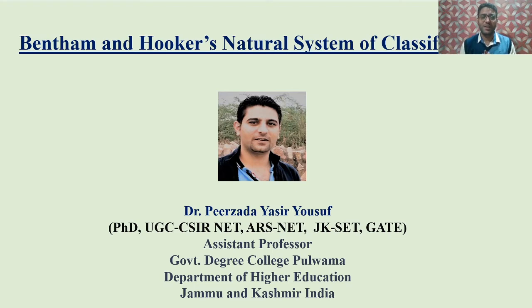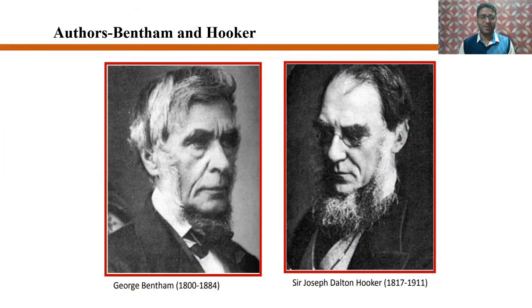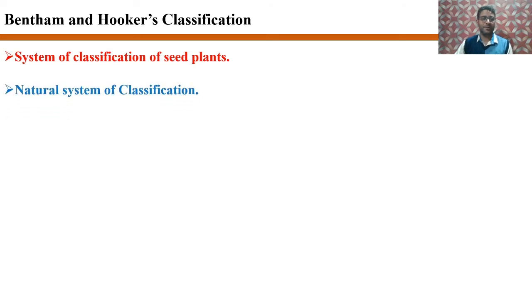One of the important and most widely known natural system of classification was proposed by two popular English taxonomists, George Bentham and Sir Joseph Dalton Hooker. They proposed a very good classification which was entitled after their name as Bentham and Hooker's classification. This classification is regarding the seed plants or phanerogams. It is a natural system of classification as it is based on the natural affinities.